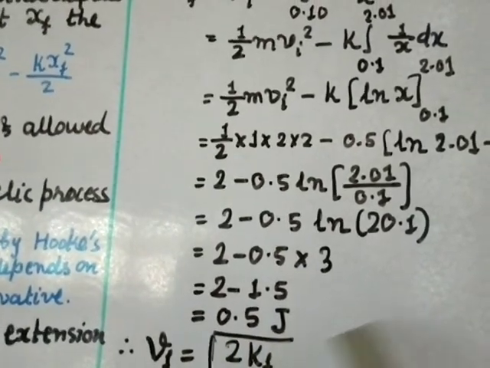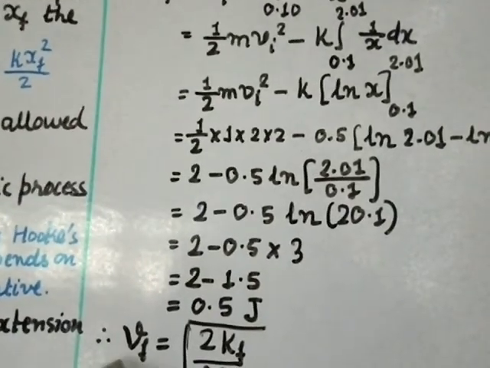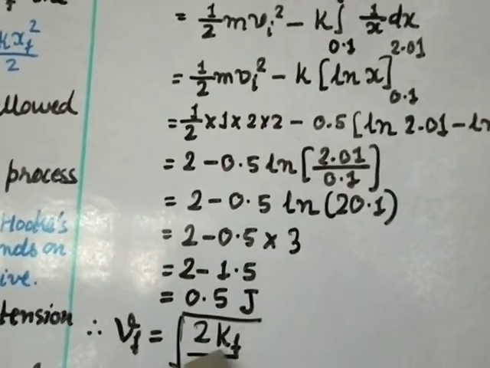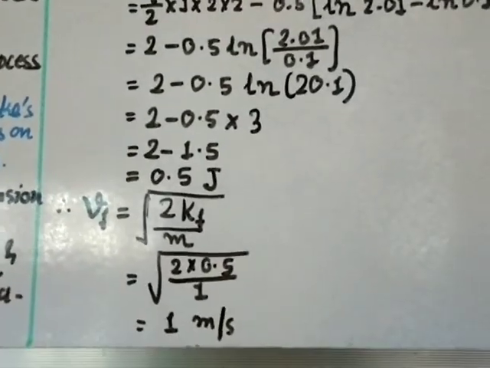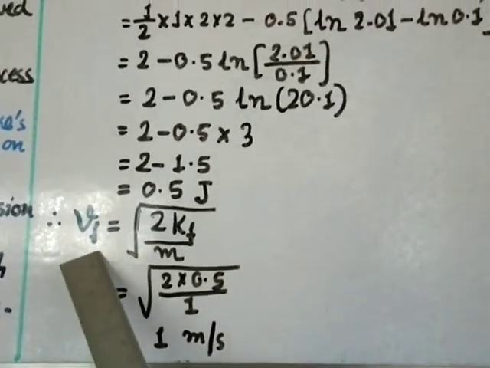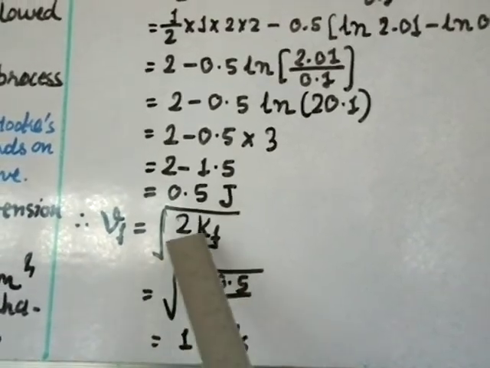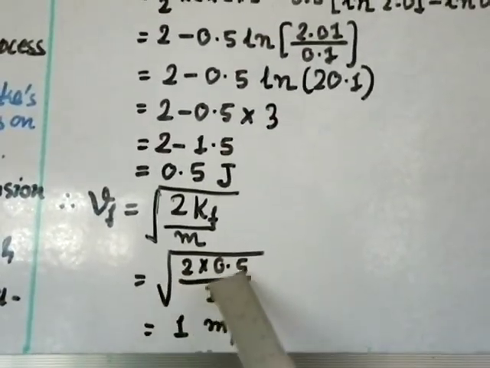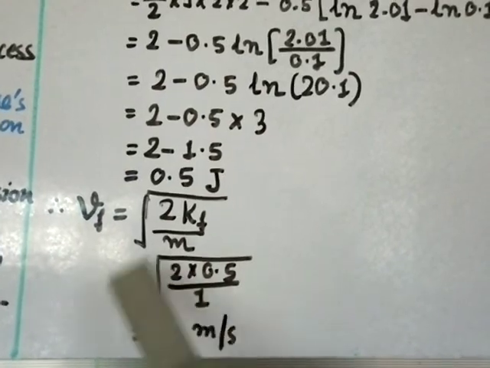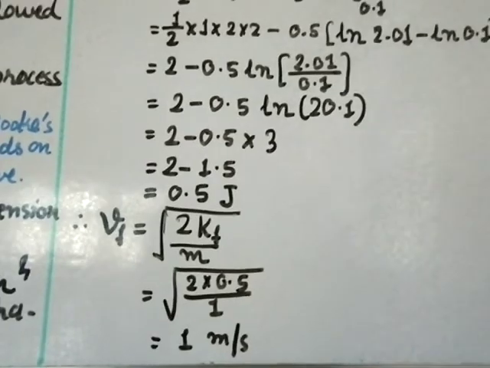So Vf will be, you know the formula for kinetic energy, 1 by 2 m vf square. So Vf will be equal to the square root of 2 Kf by m. I am just using the kinetic energy formula, K equal to half m v square, where v will be Vf and K will be Kf because it is the final kinetic energy. So square root of 2 Kf, we found 0.5, divided by the mass of the block, 1 kg. So 2 into 0.5 is 1, divided by 1 is 1, and the square root of 1 is 1. So 1 meter per second. That is the solution for example 6.6.